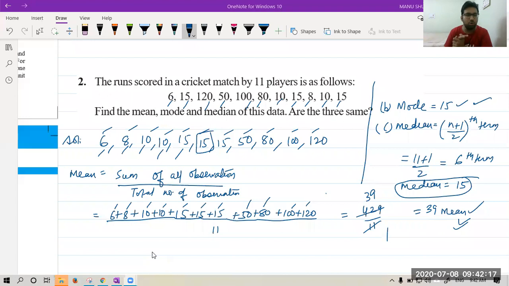Okay, I'm repeating. In this question, we have to find mean, median and mode. To find the mean, you have to add all the numbers divided by the total number of observations. So we have found the sum as 429 upon 11. When we solved it, we got the answer as 39.